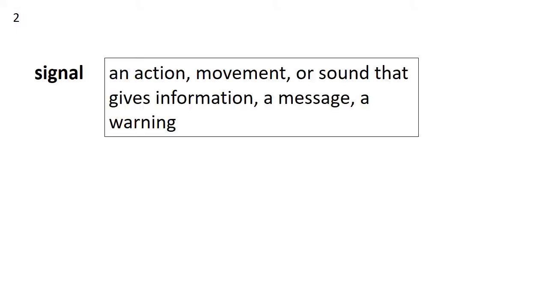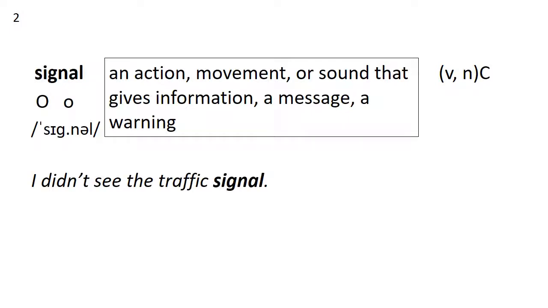Number 2 is signal. So signal is an action, movement, or sound that gives information, a message, or a warning. Grammar label. It's a verb or noun. If it's a noun, it's countable. How many syllables are in signal? 2. Stress is on the first. I didn't see the traffic signal.